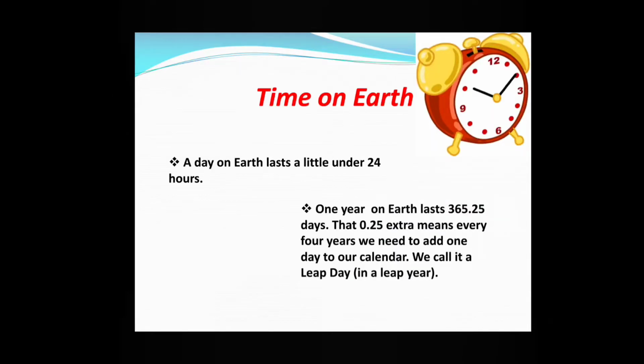Time on Earth. A day on Earth lasts a little under 24 hours. 1 year on Earth lasts 365.25 days. That 0.25 extra means every 4 years we need to add 1 day to our calendar.